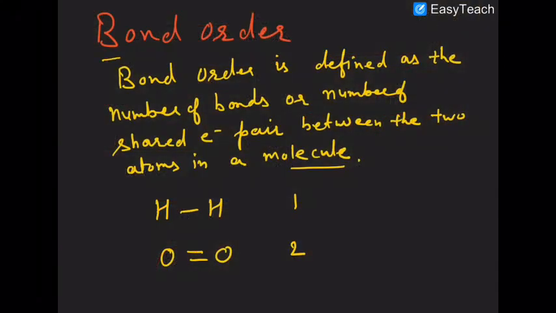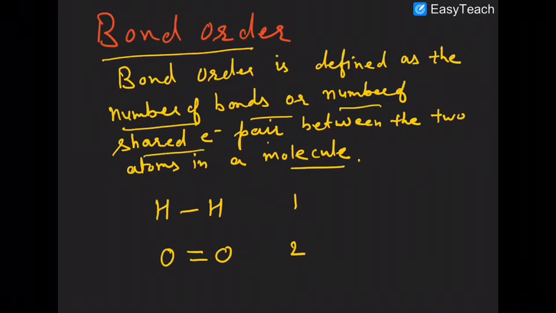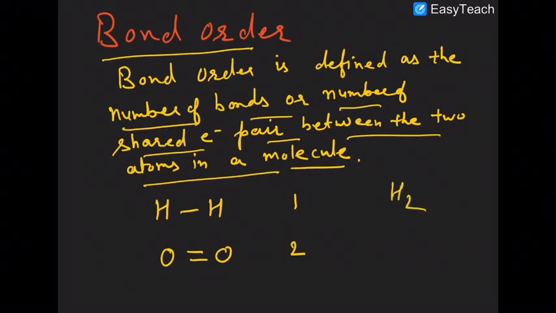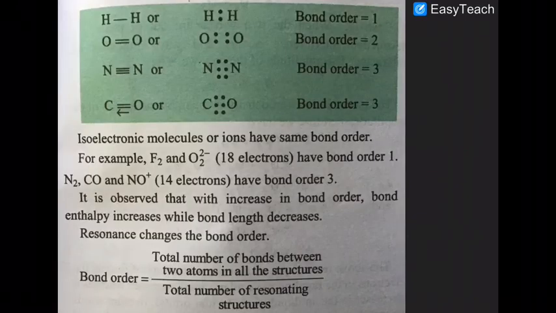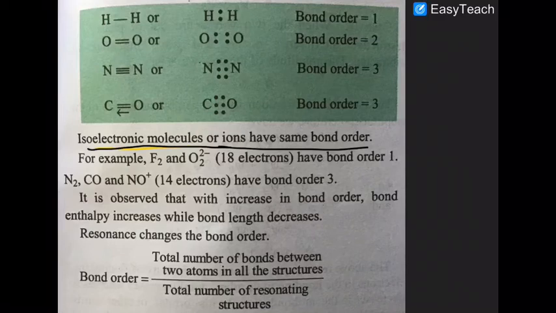Bond order is defined as the number of bonds or number of shared electron pairs between the two atoms in a molecule. Look at that. In H2, only one bond is there, so bond order is 1. In O2, 2 bond pairs are there, so bond order is 2. Now look at that. The isoelectronic species or ions have the same bond order. For example, F2 and O2 2-negative have a bond order of 1.